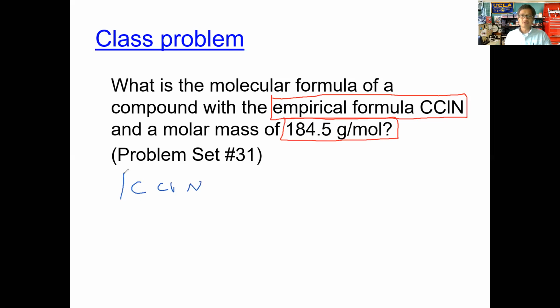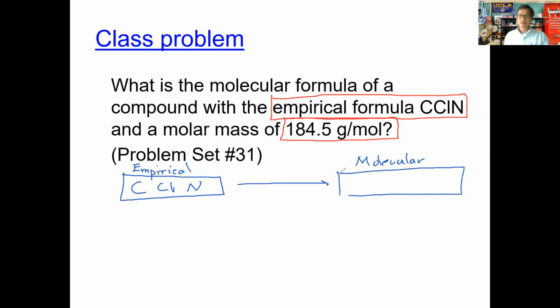This is the empirical formula here. Okay, so this is the empirical formula, which is a formula representing all the atoms in the simplest whole number ratio. What we want then is the actual formula, which many textbooks will refer to as molecular, even though the compound is an ionic compound. Okay, they refer to it as the molecular, which represents just the actual formula.